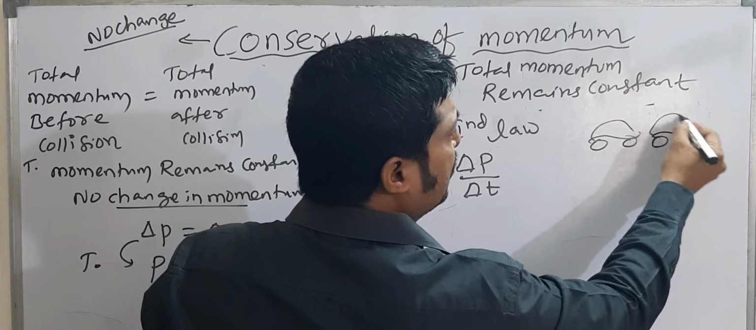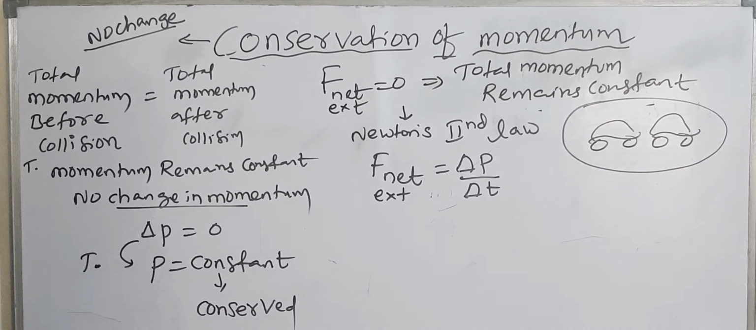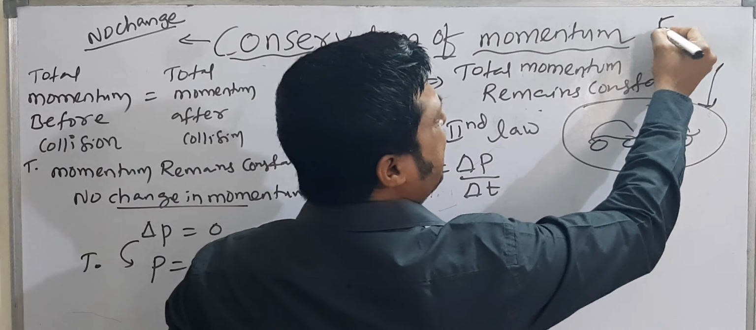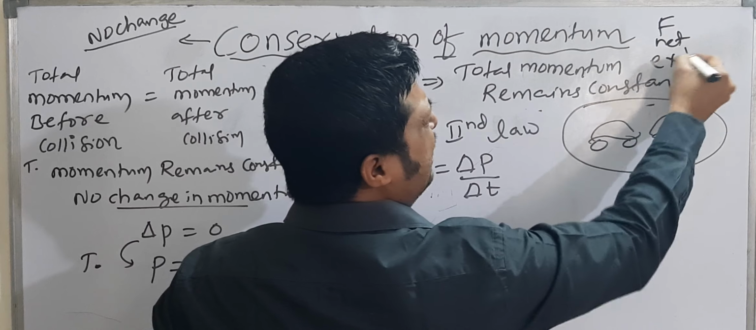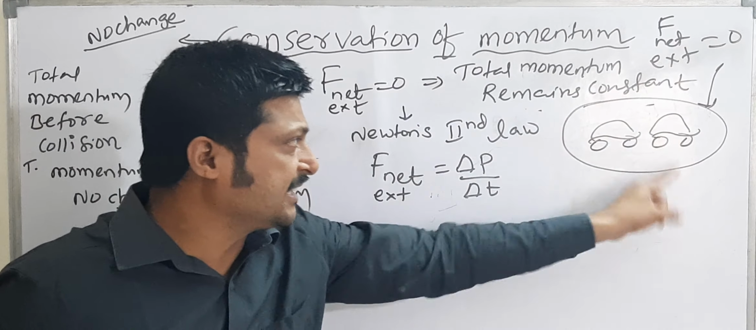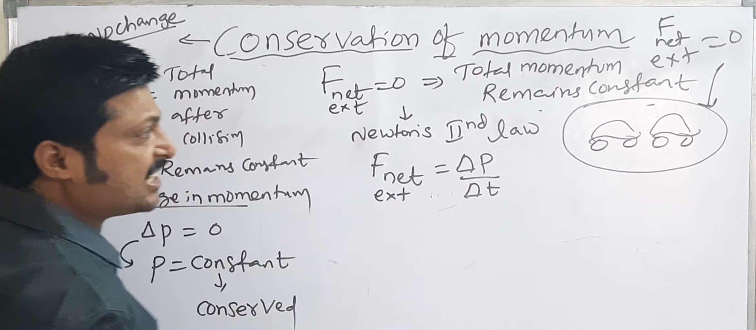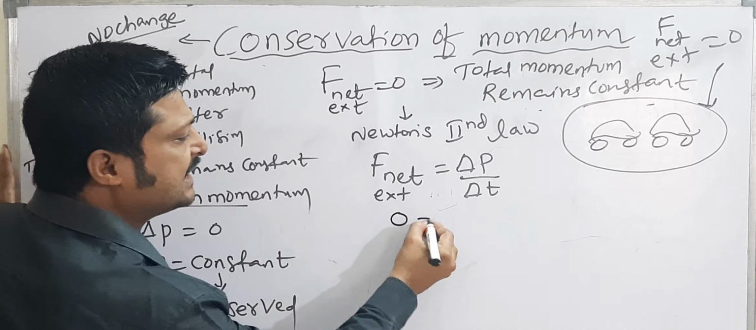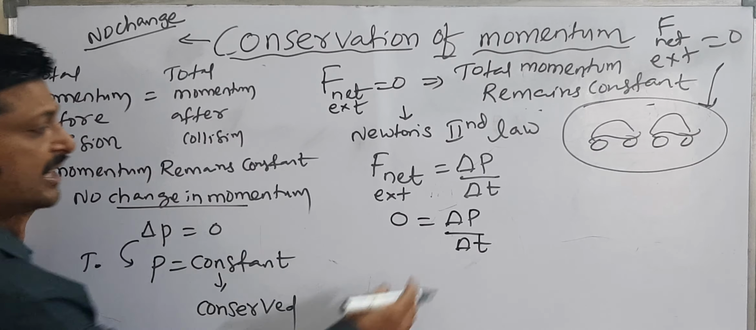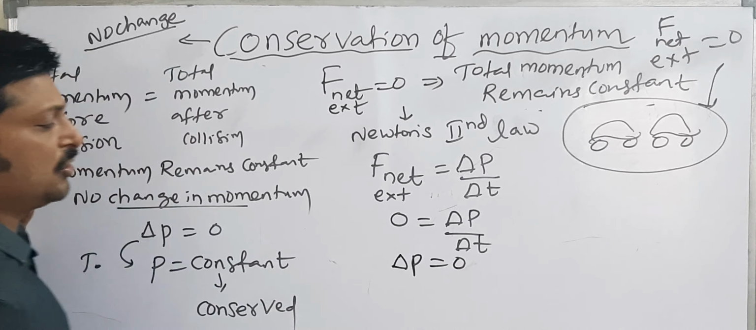Here we assume two cars. These two cars form a system. On the system, net external force is equal to 0. So 0 is equal to delta P by delta T. Delta T multiplied by 0 is 0. So delta P is equal to 0.